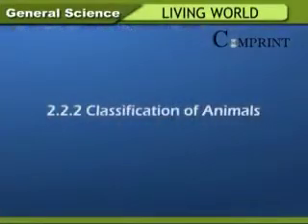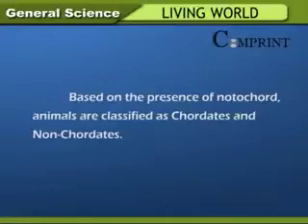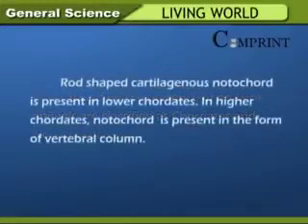Classification of animals. Based on the presence of notochord, animals are classified as chordates and non-chordates. Rod-shaped cartilaginous notochord is present in lower chordates. In higher chordates, notochord is present in the form of vertebral column.